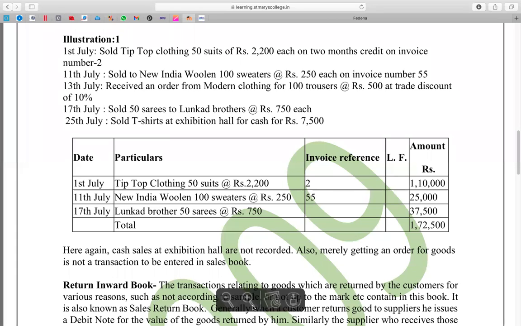Thakur. Yeah, sir. 1st July, sold to Tip-Top Clothing, 50 suits at rupees 2,200 each and 2 months credit. Oh, your mic is not clear. I want somebody whose mic is good. Go ahead.